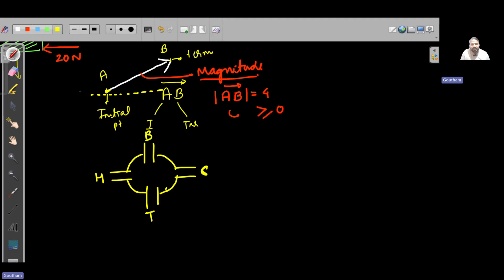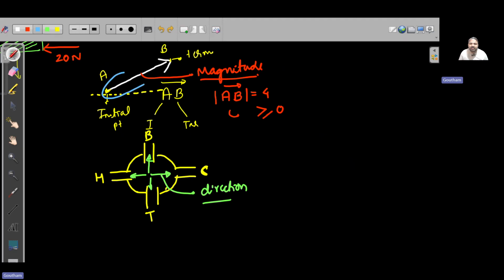Now, sir, these small arrows are basically talking about direction, right? If you go in this direction, you will go towards Chennai. They themselves do not tell anything regarding the distance. They simply tell you to go in this direction, right?